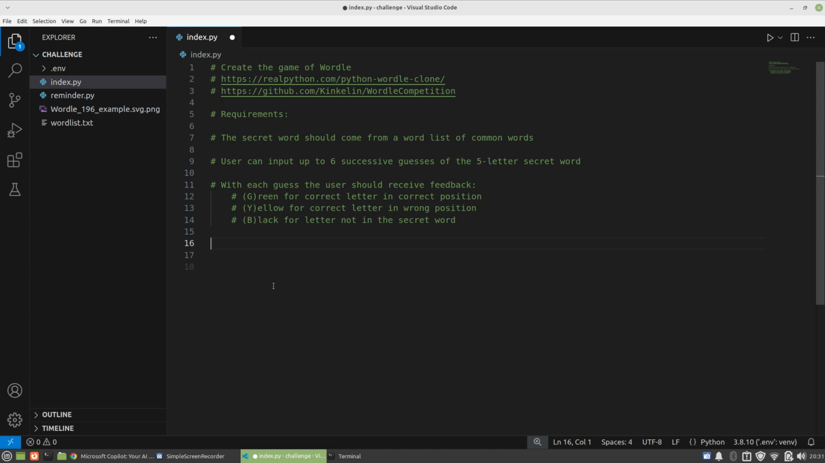So, you know, I've written some notes here. Let me just show you here. I'm in a folder here, directory called challenge. I've created a virtual environment. You can see that there, just in case we need to import any libraries. We're going to do all our work in this single file called index.py.